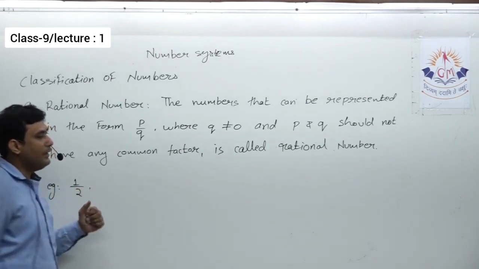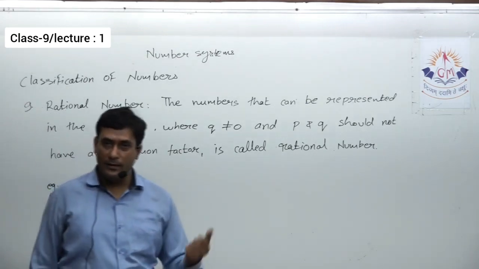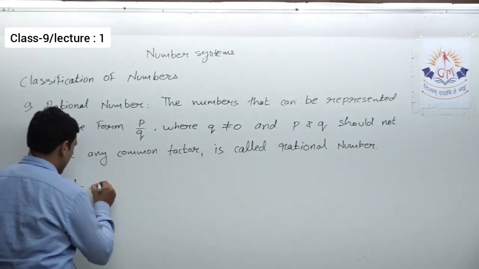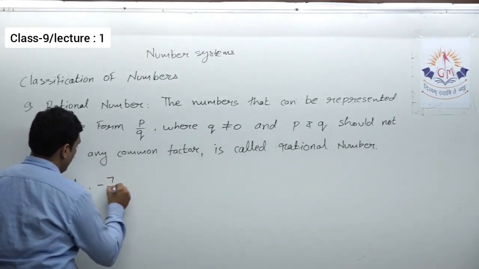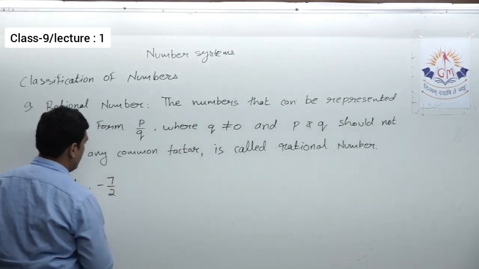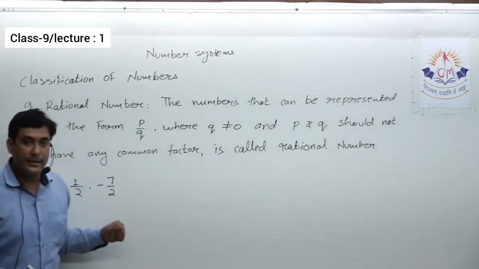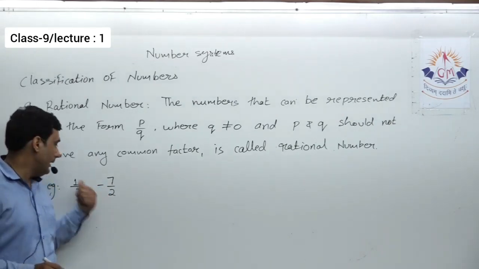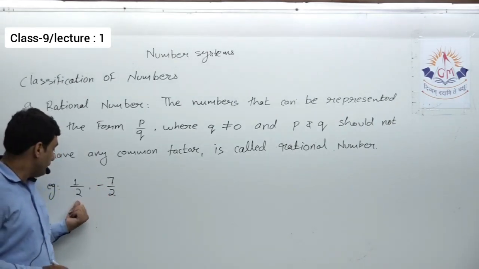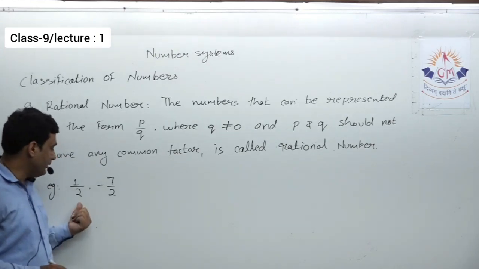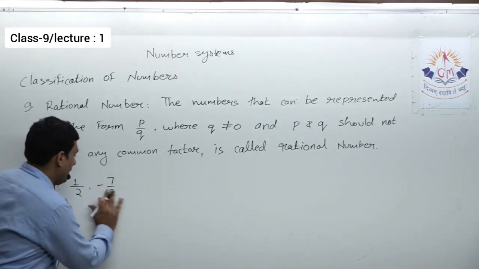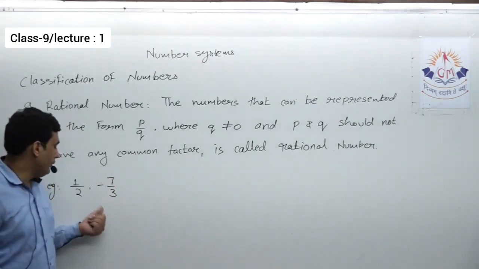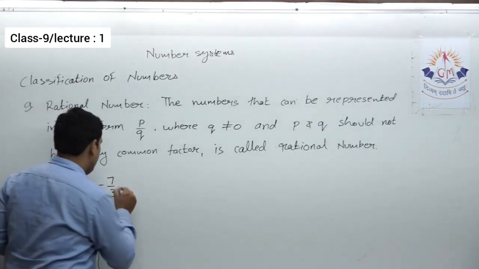Now, can I say a rational number is negative as well? Yes, negative numbers can be rational numbers. For example, if I write minus 7 upon 2, it's a rational number. The only thing that you have to check is whether it is in the P upon Q form or not. Yes, it is P upon Q form. Denominator should not be equal to 0. Yes, denominator is not equal to 0. Okay, here I took 2, let it be 3. It is P upon Q form.